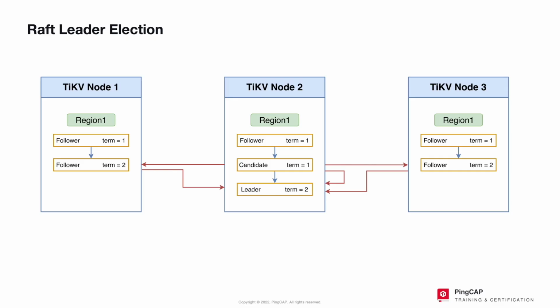The Raft algorithm ensures that a region has one and only one leader. So, when will an election occur? When a TiDB cluster is started, or when a region is created, all nodes in the Raft group are followers. If the followers do not receive a valid message, in this case a heartbeat, from a leader or candidate within a specified time, an election will occur. This specified time is called an election timeout, and it is a random value.